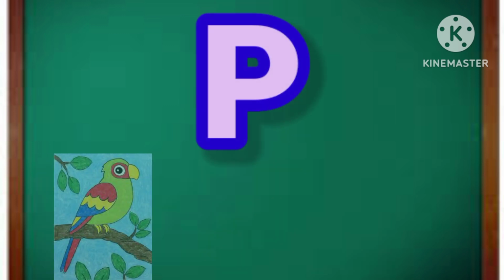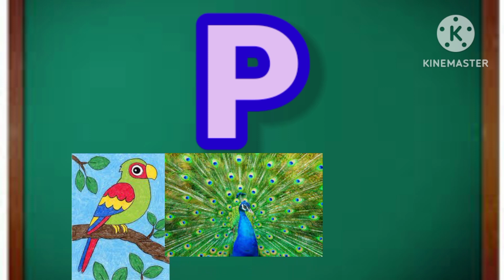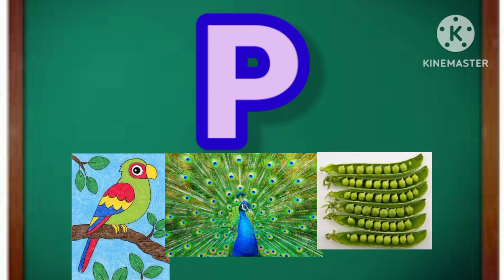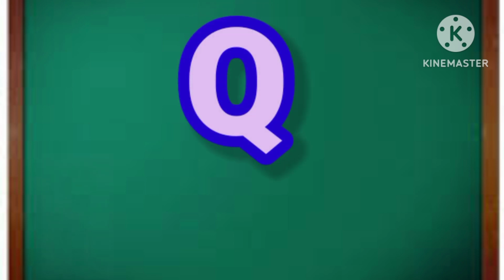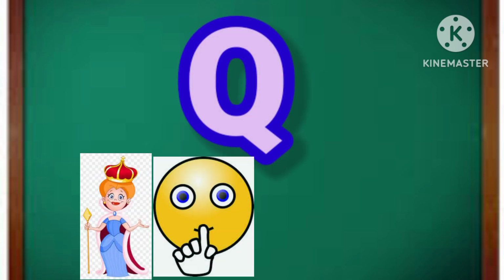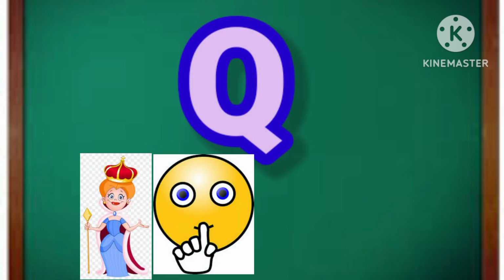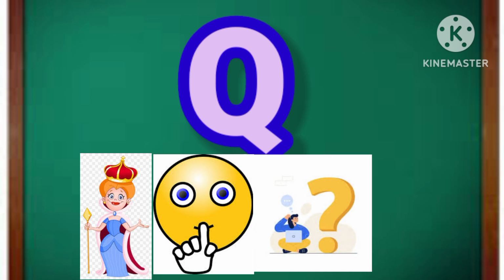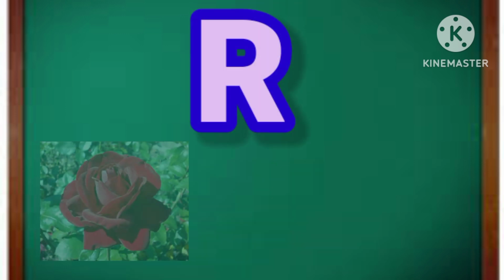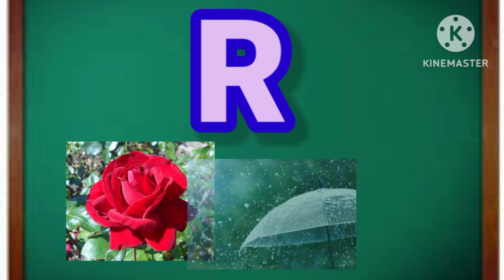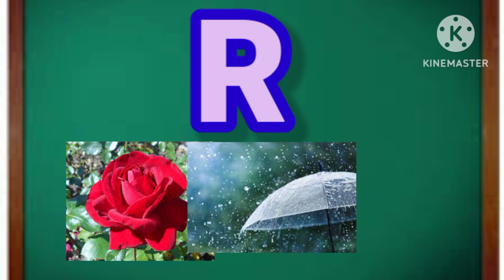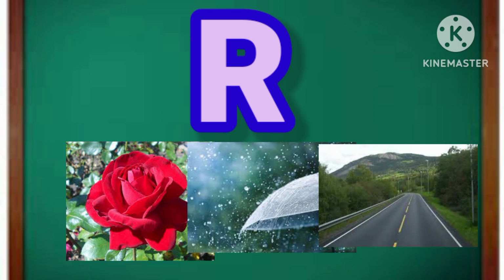P for parrot, P for peacock, P for peas. Q for queen, Q for white, Q for question. R for rose, R for rain, R for road.